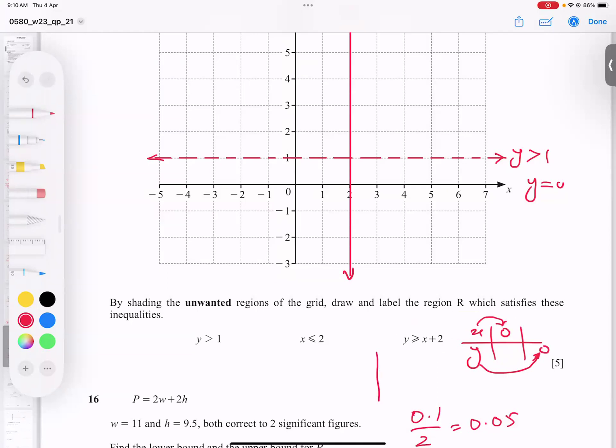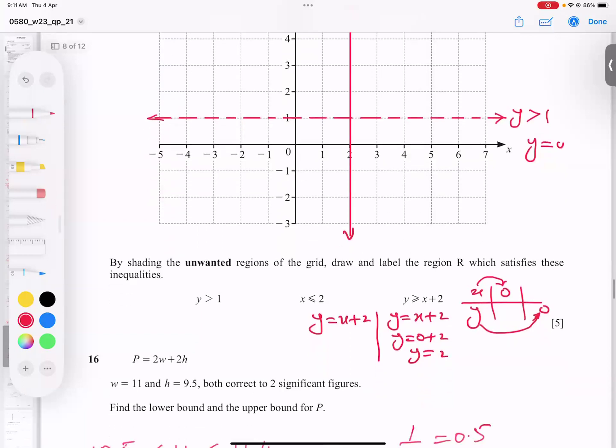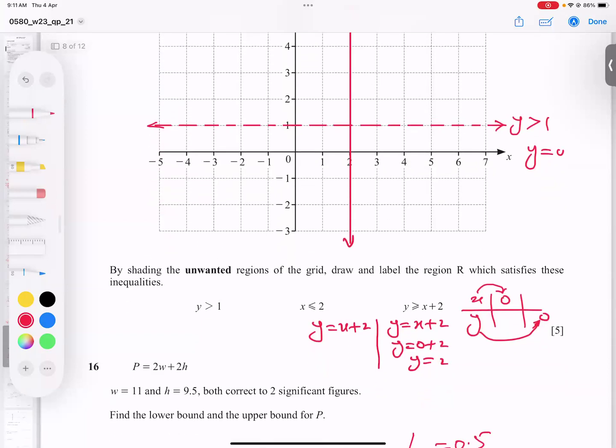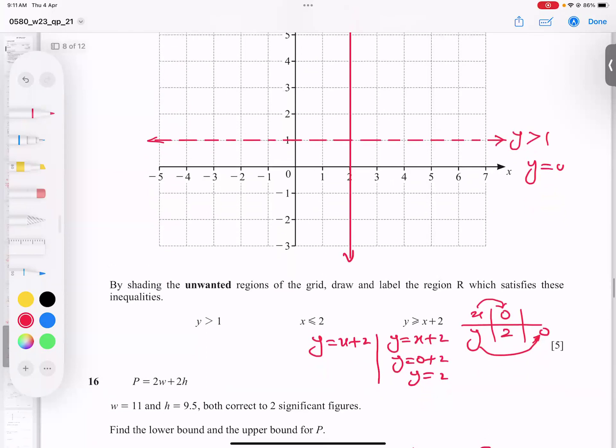So I will solve in two ways. y equals x plus 2. For a while, take the equal sign. When I plug in x equals 0 here, 0 plus 2, I will get 2. So here I'm getting 2. And when we talk about y equals 0, I put y equals 0 here. So this 2 will go to the other side and become negative 2. So x is negative 2.